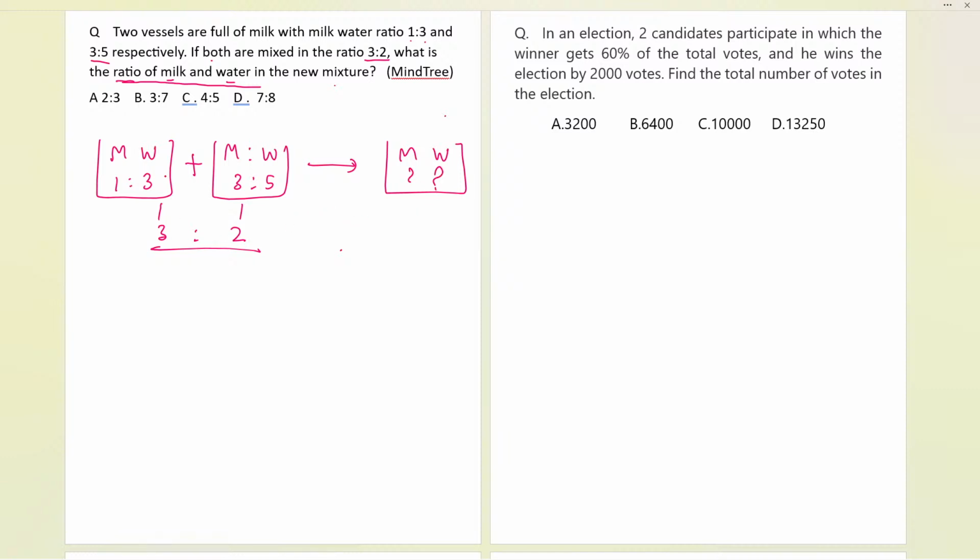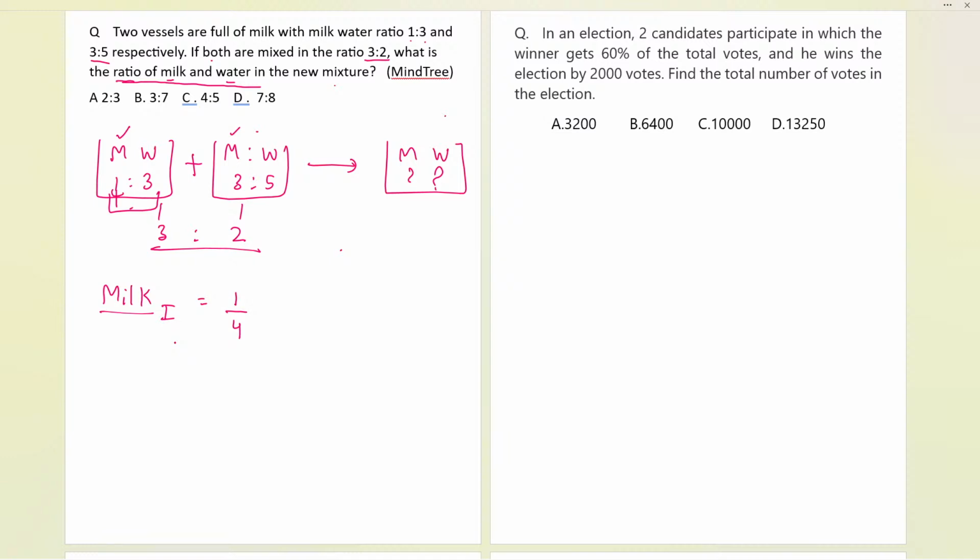I will be now calculating the milk separately for vessel 1, milk for vessel 2, like that we will proceed over here. Now let us see over here. First, milk in basically the first vessel over here, if I consider, what will be that? That will be 1 part out of total 4 parts. 1 part out of total 4 parts. Then after that, what are we going to get over here? 3:2 are the 2 vessels, right.